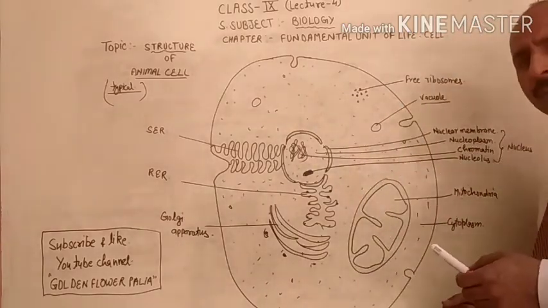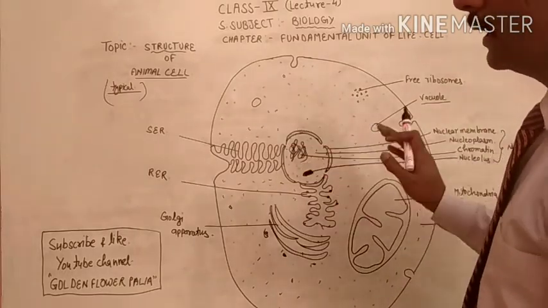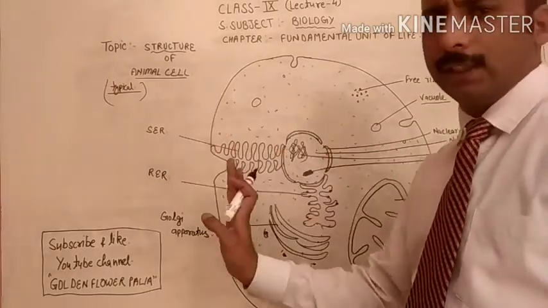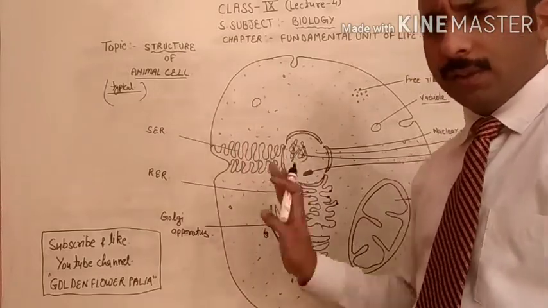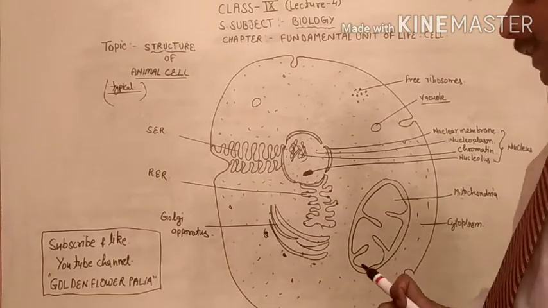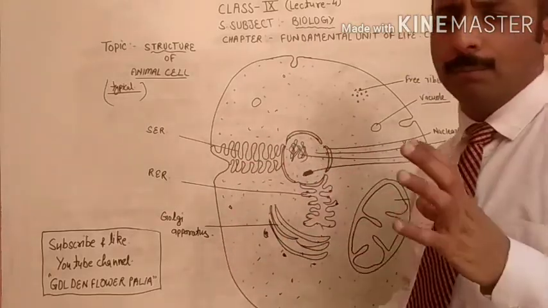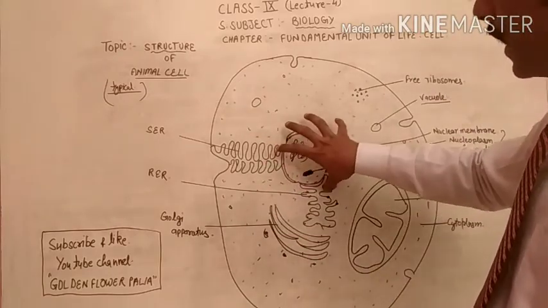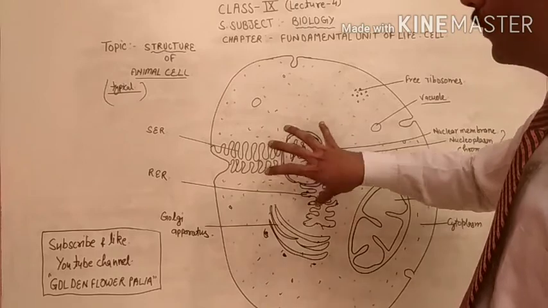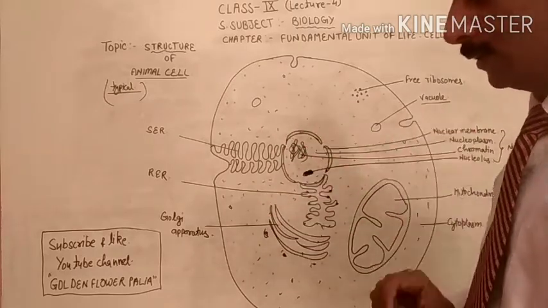Now the second one is that in plant cells, the nucleus is laterally located towards the cell wall. It means in plant cells the nucleus is not located at the center, but in animal cells the nucleus is centrally located. In most animal cells the main nucleus is centrally located.